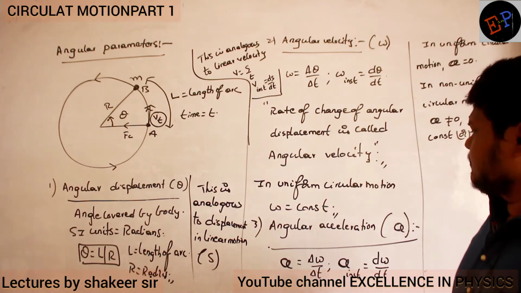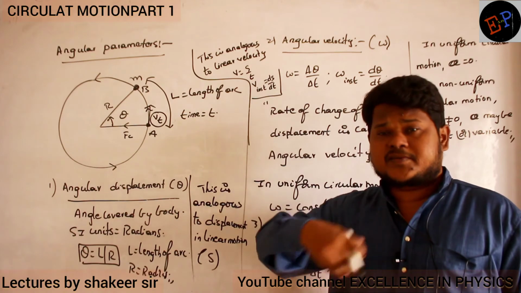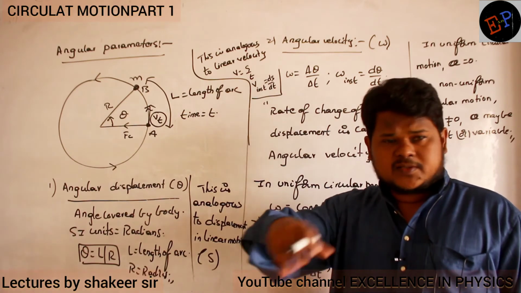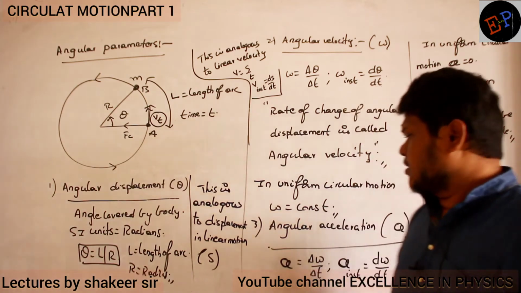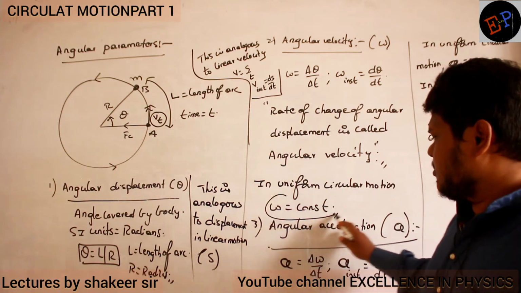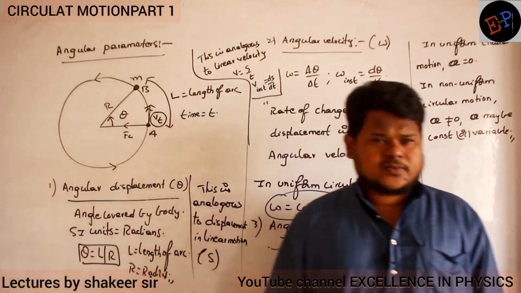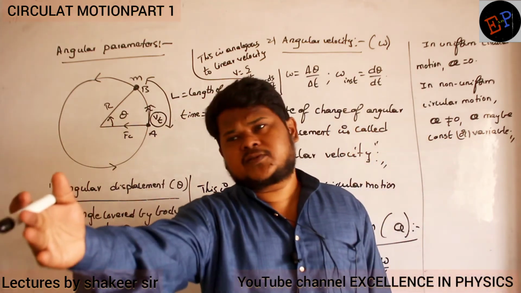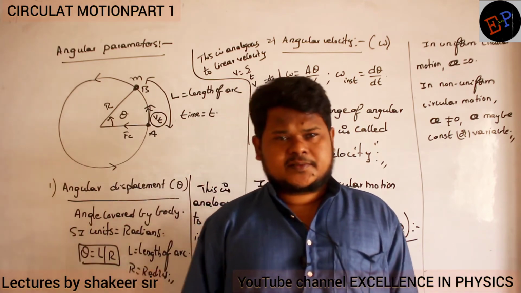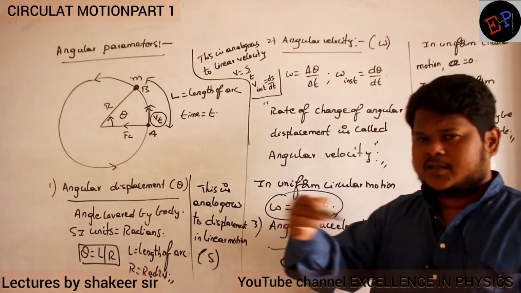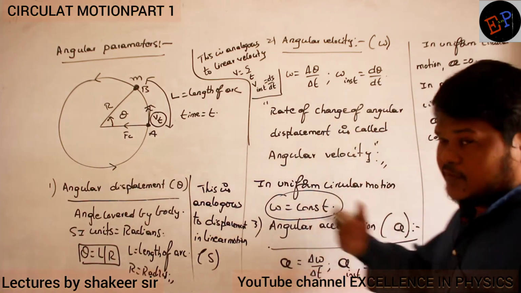That's it. So in uniform circular motion, that is when the body is traveling with the same speed in a circle, the body is traveling in a circular path and speed is remaining constant, then it is called uniform circular motion. In uniform circular motion, what is constant? Omega is constant. Same concept we study in linear motion also. When the body is traveling in a straight line with uniform speed, then v is constant. So here angular velocity is constant in uniform circular motion. What is meant by uniform and non-uniform, we will study later.